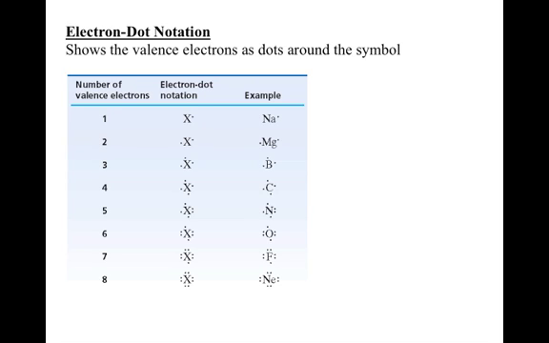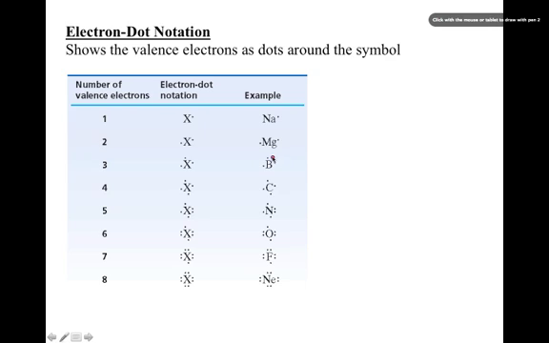Now, when we want to represent an atom with its valence electrons, we use what we call electron dot notation. This shows valence electrons around the element symbol, represented as dots. Since sodium has 1 valence electron, notice that sodium has only 1 dot. Magnesium has 2 valence electrons, so notice 2 dots.